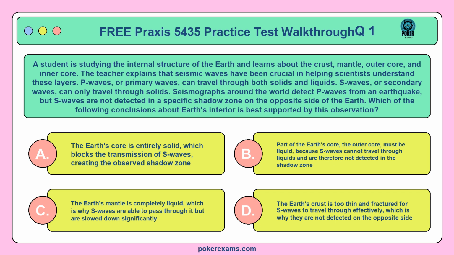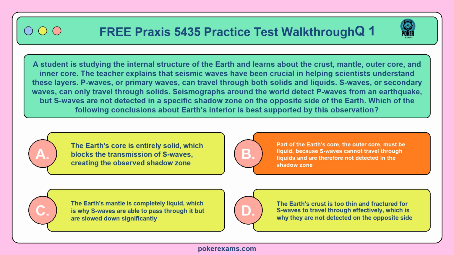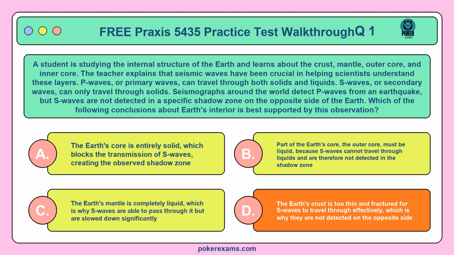Which of the following conclusions about Earth's interior is best supported by this observation? Option A. The Earth's core is entirely solid, which blocks the transmission of S waves, creating the observed shadow zone. B. Part of the Earth's core, the outer core, must be liquid, because S waves cannot travel through liquids and are therefore not detected in the shadow zone. C. The Earth's mantle is completely liquid, which is why S waves are able to pass through it but are slowed down significantly. Or D. The Earth's crust is too thin and fractured for S waves to travel through effectively, which is why they are not detected on the opposite side.